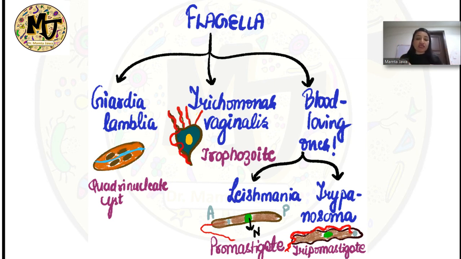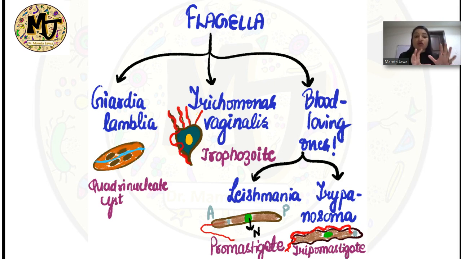So in case of Leishmania, we have got the infective form as the promastigote form, right? It is present in the sandfly, and humans get infected when the sandfly containing the promastigote form bites humans. And in case of Trypanosoma, it is the metacyclic trypomastigote forms which are the infective forms.